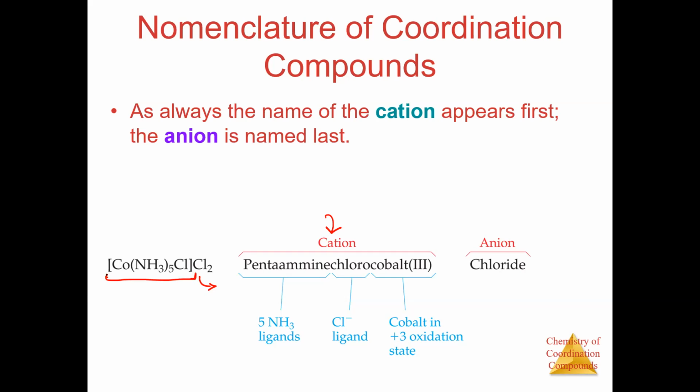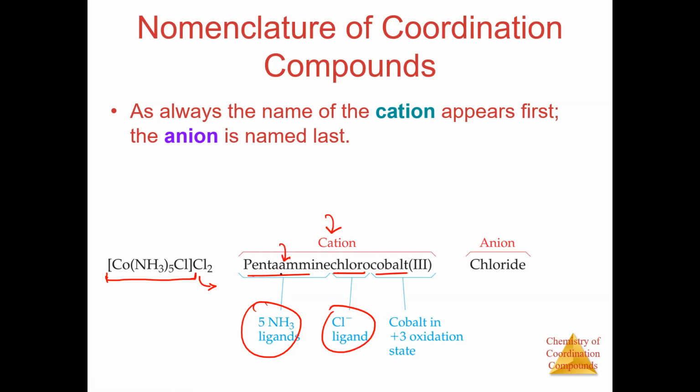Okay, we are looking at a coordination sphere, which is a cation. Now you can see that here we have written pentaamine, then we have written chloro, and then we have written cobalt, and then we have written 3 in Roman numerals, that is representing cobalt plus 3 oxidation state. So here you can see that we are writing the ligand's name first. Okay, ligand's name first.